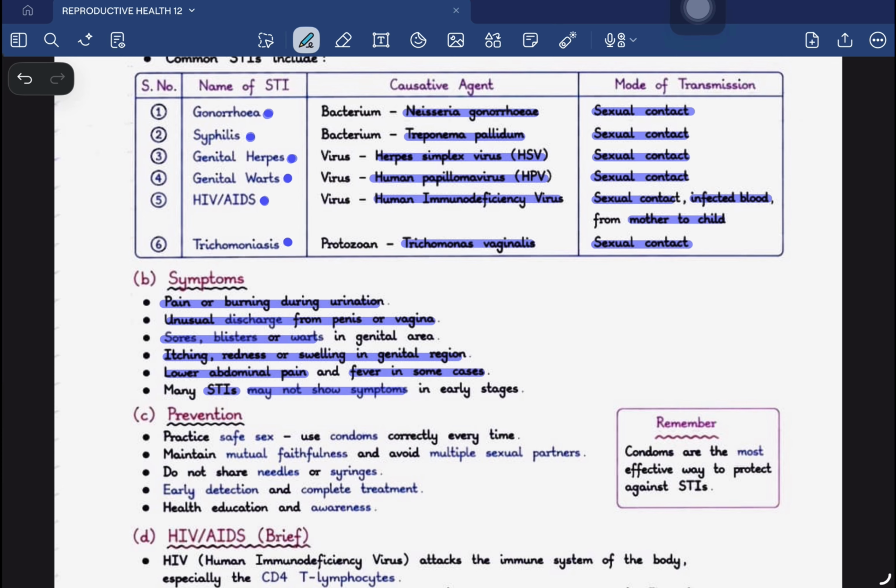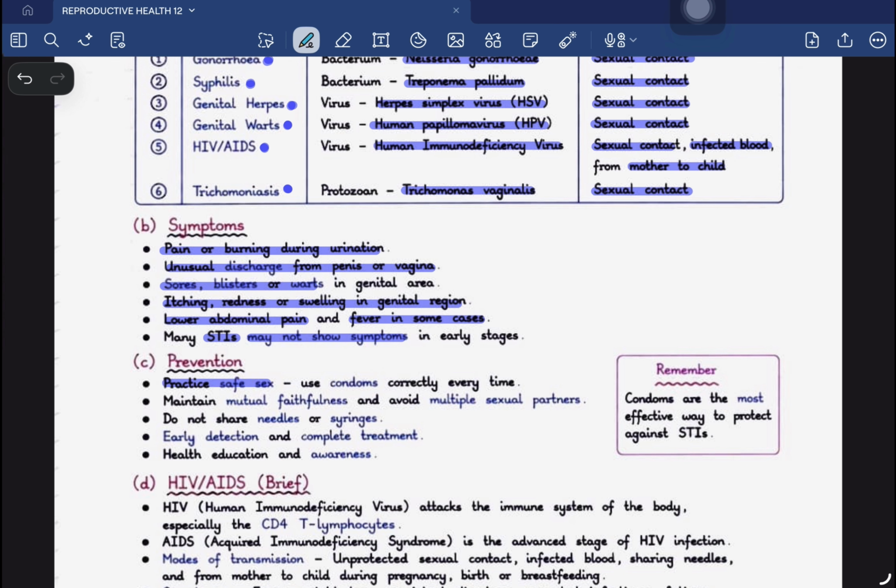What are the different preventions that a person can follow to prevent the sexual transmission of infection? Practice safe sex, that means use the barrier method every time. Maintain mutual faithfulness and avoid multiple sexual partners. This is one of the major concerns in our current scenario of life, that a person can have multiple sexual partners, and that can lead to sexually transmitted infections very fast. Do not share needles or syringes with anyone.